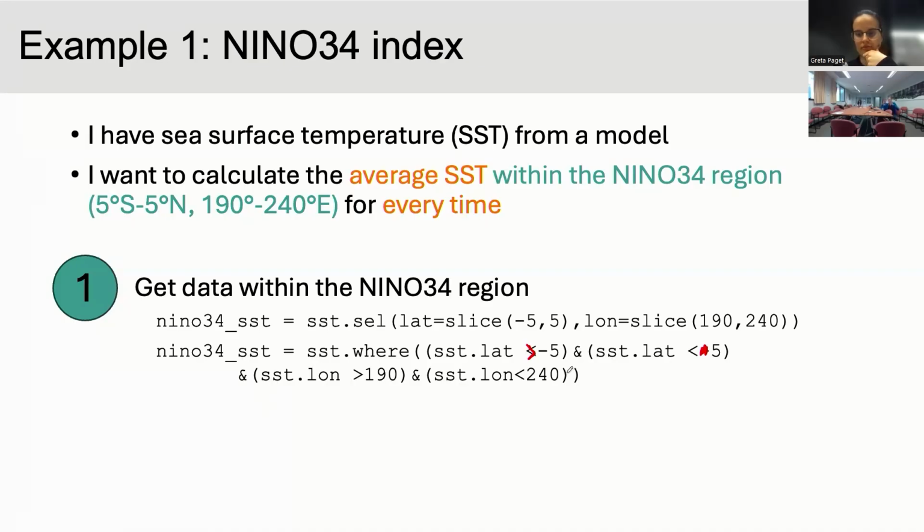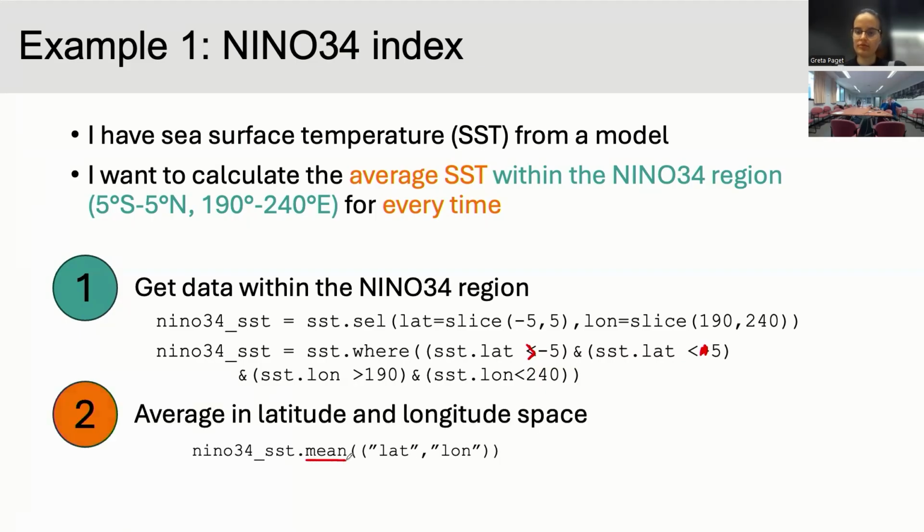So when all of those conditions are true, when you're this side of this wall and this side of this wall, and down from this wall and up from this wall, that'll get you inside the box. And then you can average it with this .mean function. And if we're off the equator, you might need to apply some kind of weighting as well, because things get pointy towards the poles. But near the equator, you can effectively assume that each of the points will equally contribute